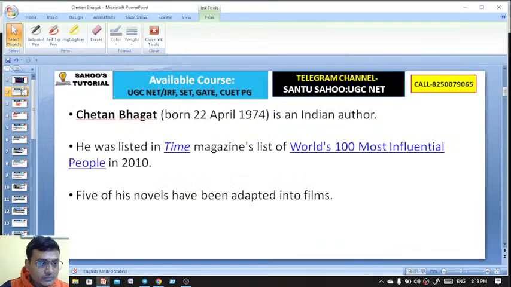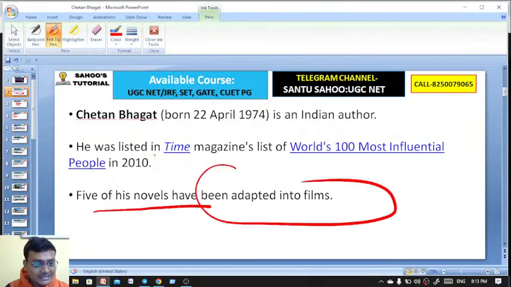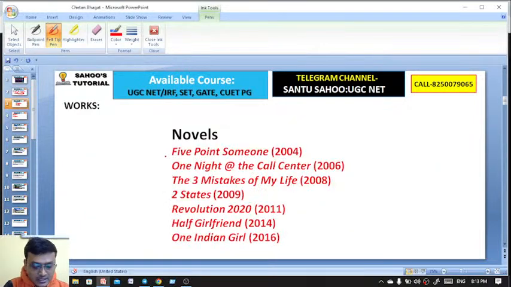So you know that Chetan Bhagat is an Indian author, and he was listed in Time Magazine's list of the world's 100 most influential people in 2010, and 5 of his novels have been adapted into films. So he's one of the famous contemporary Indian writers. Okay, his important works, the first are the novels here.